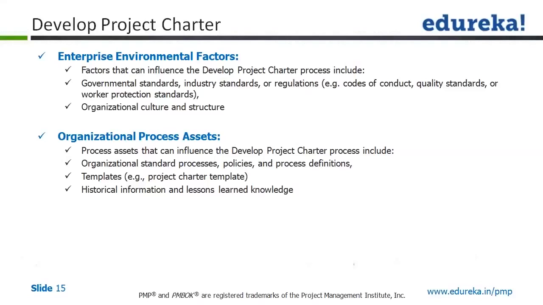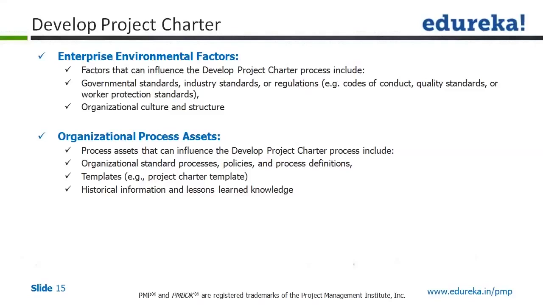And the second one is the organization process assets. You have already read the definition of organization process asset in the previous modules. It means the processes an organization follows: the rules, the policies, the guidelines, the process, the authority, and various templates an organization expects you to use.